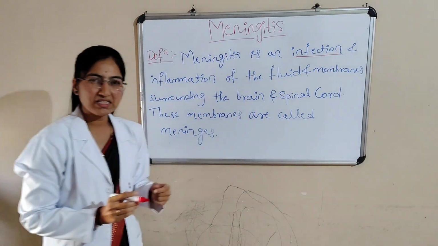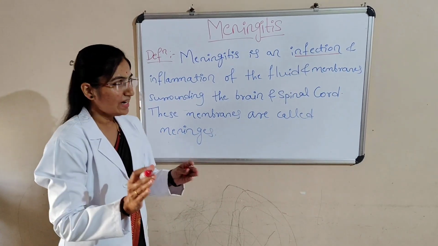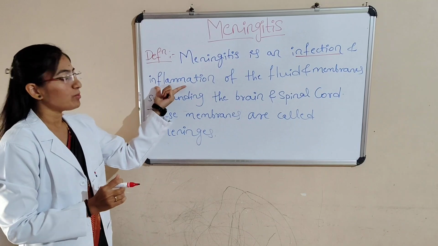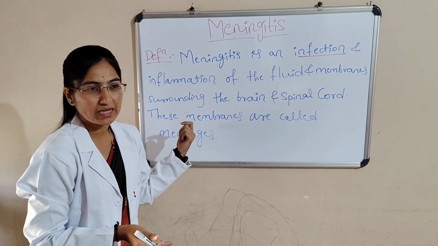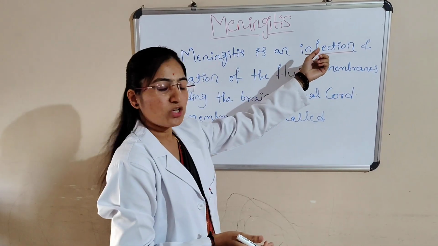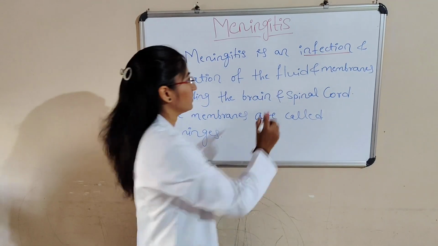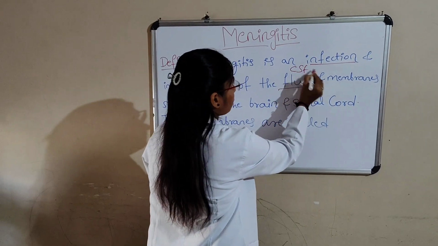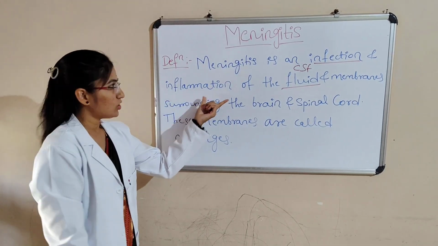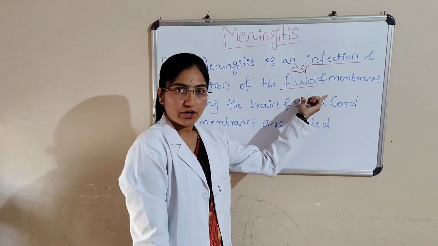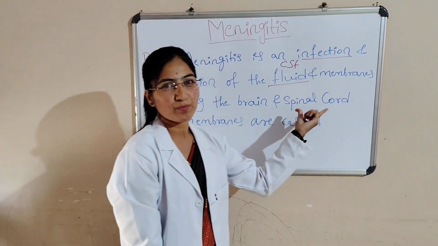Infection means it involves tissue invasion by microorganisms, and inflammation means our body responds to the damaging stimulus. Which fluid here? CSF, cerebrospinal fluid.